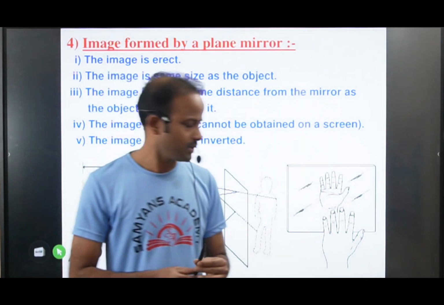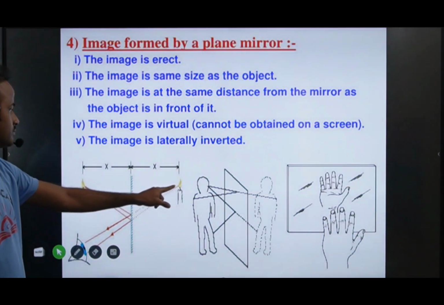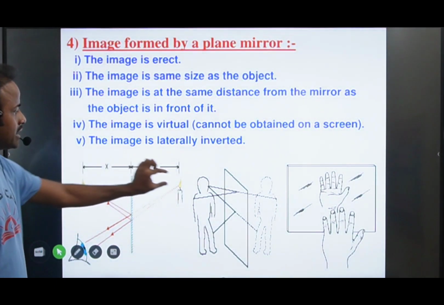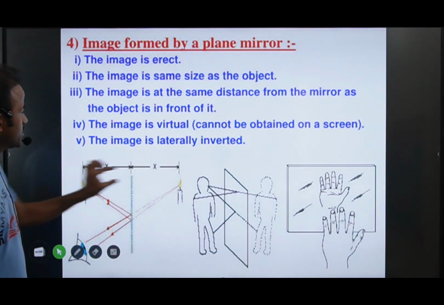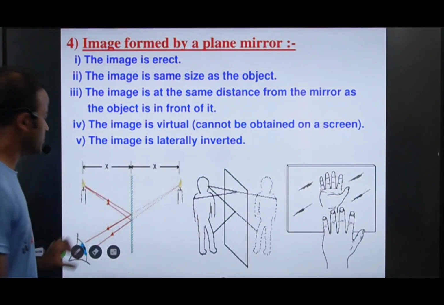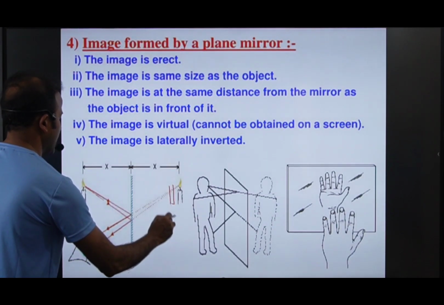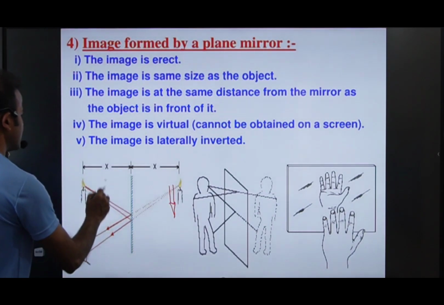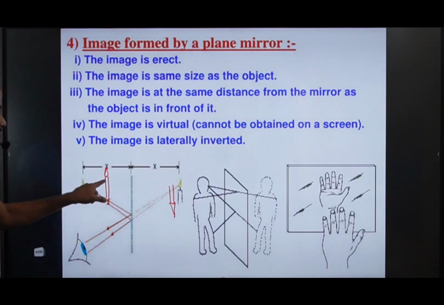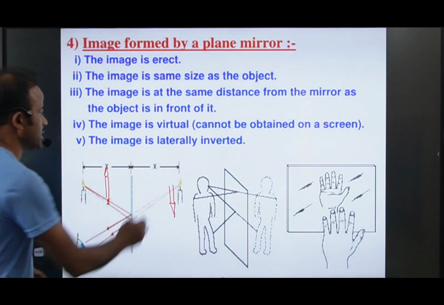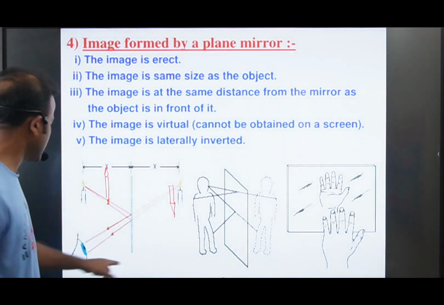Erect means, suppose let us assume one candle is there here. Now the candle flame we can observe above, right? Suppose the candle flame is like this, and this image we call an inverted image. Suppose this is an object. If you see the image like this, means this is inverted. Can you see an image like this in the plane mirror? No, we cannot see like this.